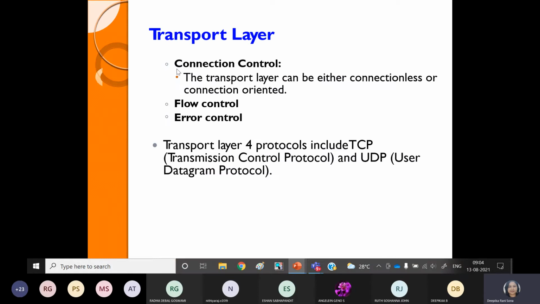Then what are the other properties? It offers connection control, obviously, because this is the intermediate layer in between the higher and the lower layers. So it can be either connectionless or connection oriented. So it offers this property. And also at this layer level we may get flow control and error control. So remember, what is the layer number of the transport layer? It is the fourth layer of the OSI model. So what protocols does it use? It uses the Transmission Control Protocol, which is TCP, and User Datagram Protocol, which is UDP. These two protocols can be used at the transport layer level.